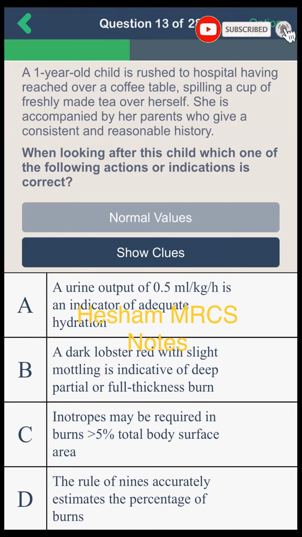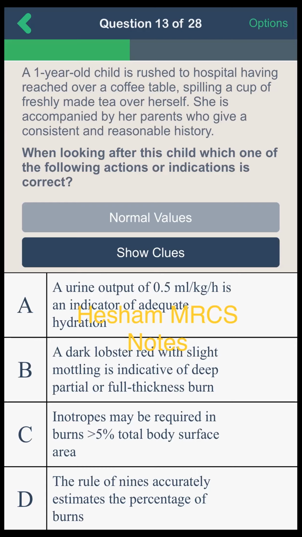Let's discuss, everyone. The first is urine output of half milliliter per kg per hour. For adults, the most optimal is half to 1 milliliter. For children, it is from 1 to 2. And this is a 1-year-old child, so this is not an adequate urine output for this patient. This patient is oliguric.